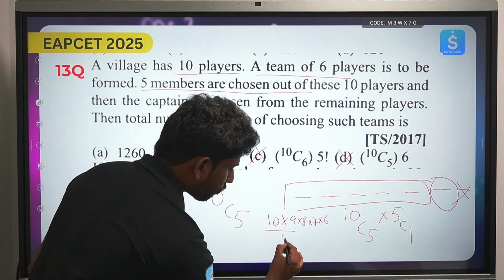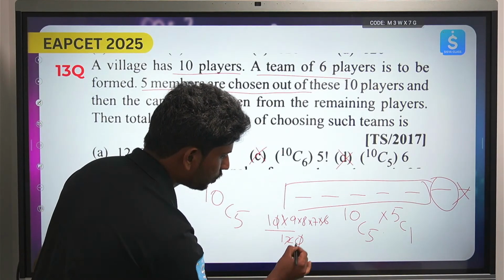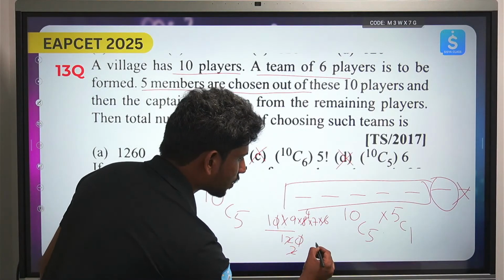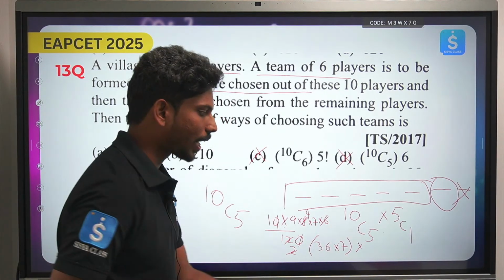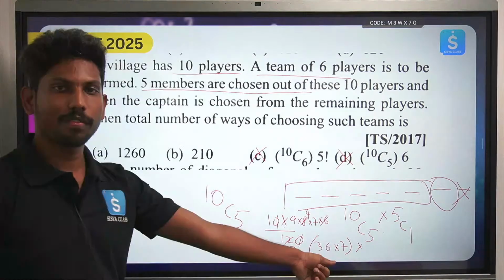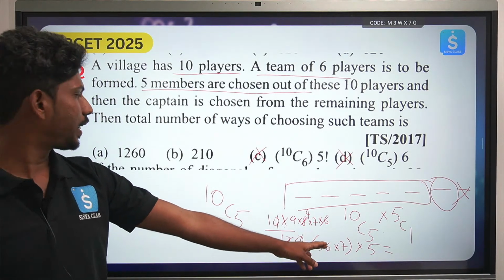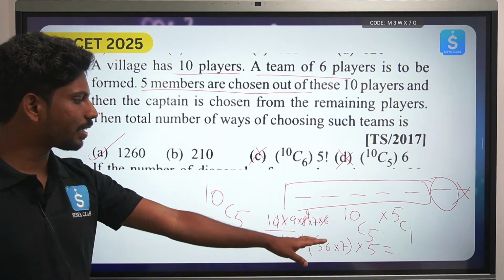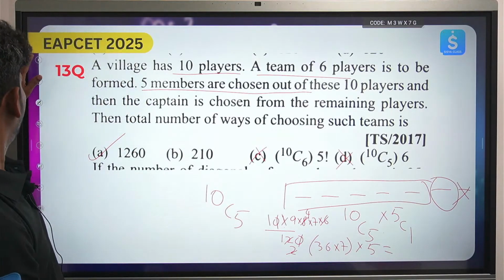So this will become 12, 6, 2, 2, 4. So 9 4s are 36, 36 into 7. So 36 into 7 into 5C1, which is equal to 5. So 36 into 5 is 180, 180 into 7, you will have 1260 as your answer. So the calculation is clear, everything is clear, that's it.